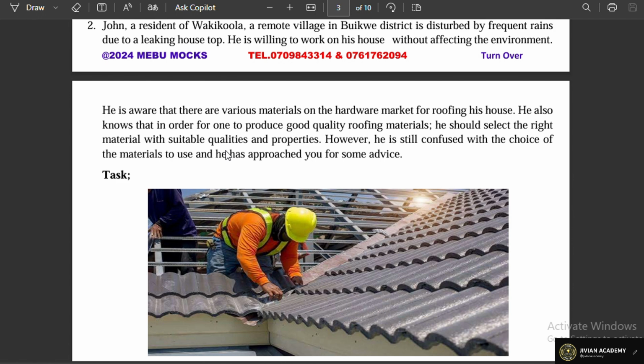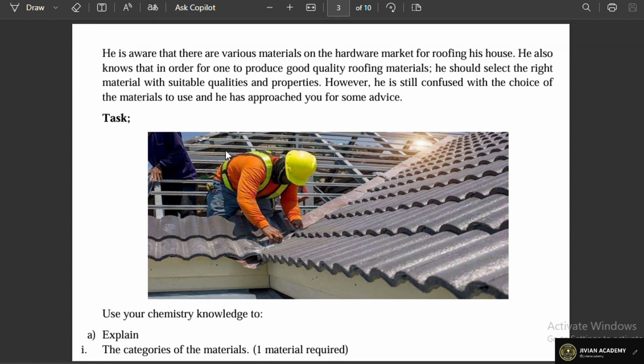He is aware that there are various materials on the hardware market for roofing his house. He also knows that in order to produce good quality roofing, he should select the right material with suitable qualities and properties. However, he is still confused about the choice of materials to use and has approached you for advice.